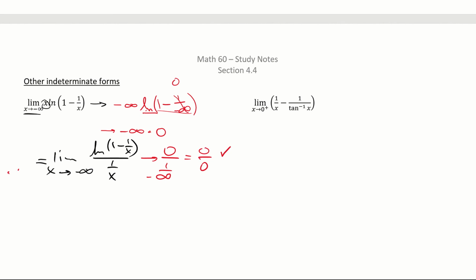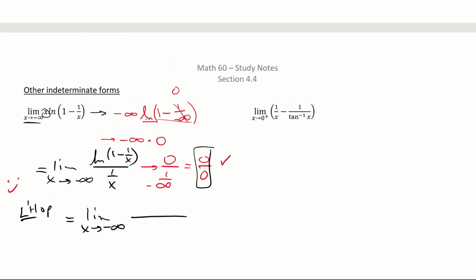This actually starts making you happy because it means you get to use L'Hopital. So we're going to use L'Hopital on this guy. That means we're going to take the limit as x approaches negative infinity of, now back up, this is important. If you get 0 over 0 or infinity over infinity, you get to use L'Hopital's rule. What made me put the x down there? Experience, just experience. It's easier to flip x down below than it is to mess with natural log. So that's what I was thinking when I was doing it.